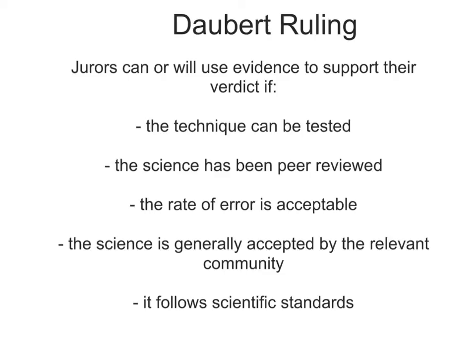The court should ordinarily consider the known or potential rate of error and the maintenance of standards controlling the technique's operation. The rate of error is going to be very slight. Nothing is 100% accurate. Even a DNA test has a percentage error. But in order to be admissible in court, the science needs to be 99.95% accurate. This means that only 5.05% error is acceptable in order for evidence to be admissible in court.